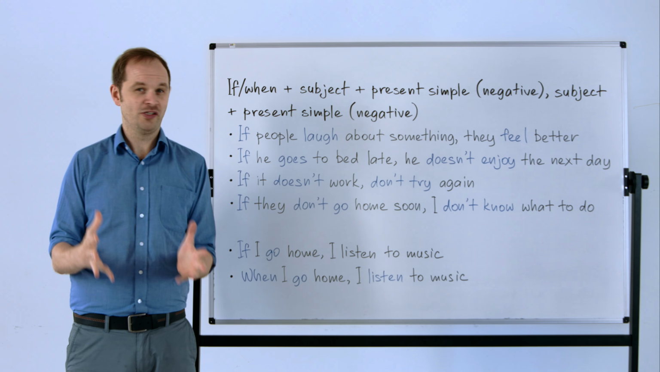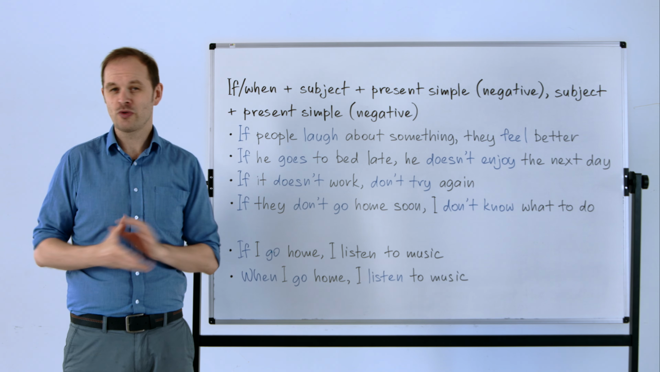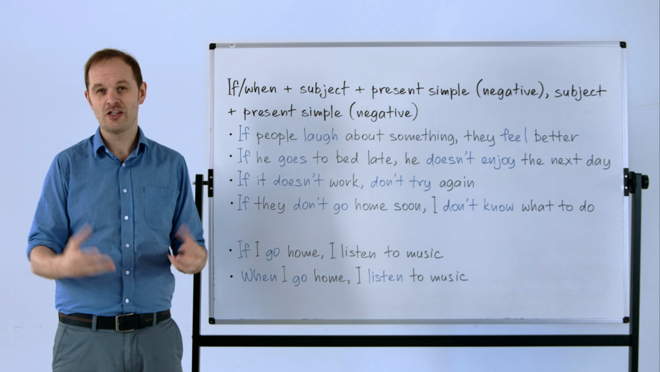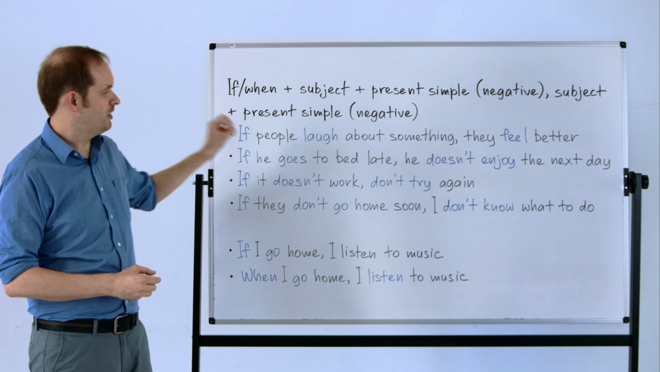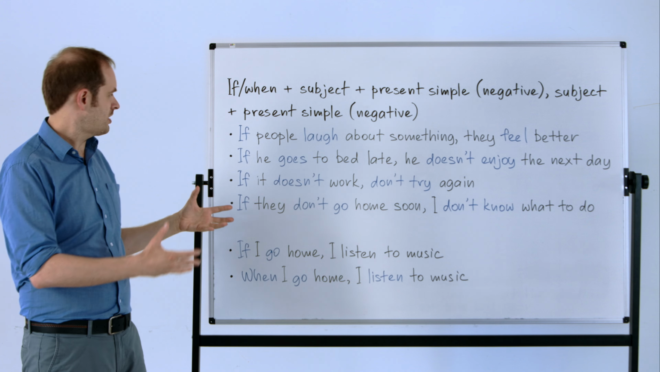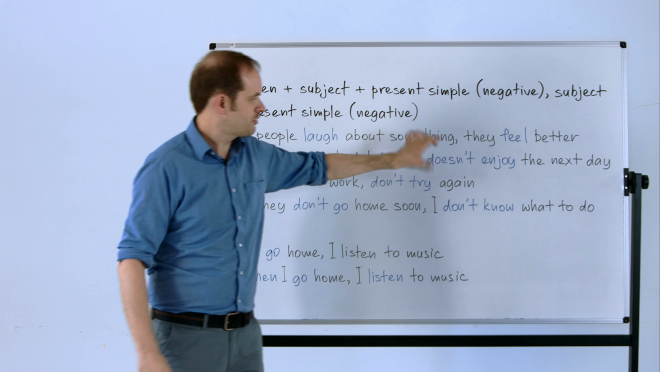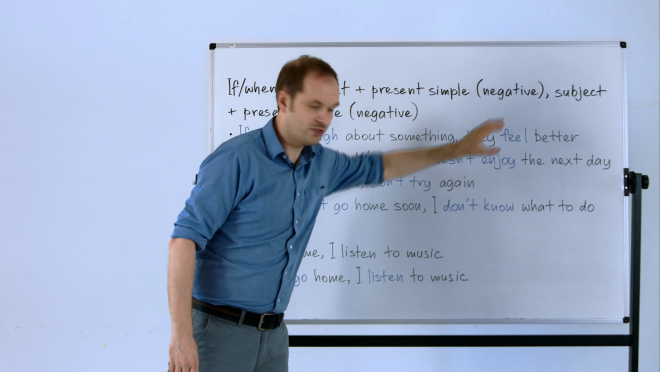Now, there are many ways to do this, but one way we can do this is by using the zero conditional. Now, the zero conditional, and in fact any conditional sentence, uses the word if. For example, if people laugh about something, they feel better. So as you can see here, we've got if, we've got present simple, then later on we've got a comma, very important to remember the comma, and then present simple again.